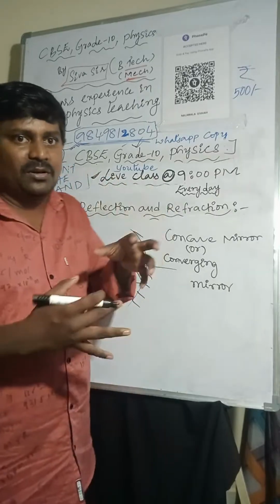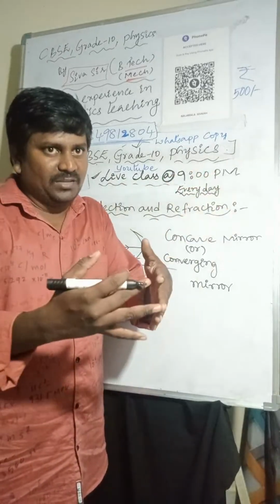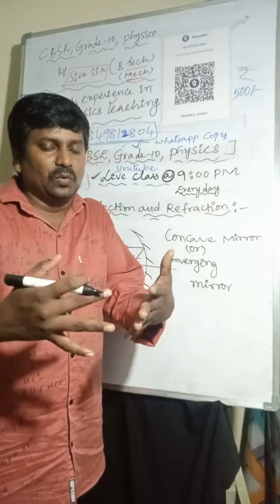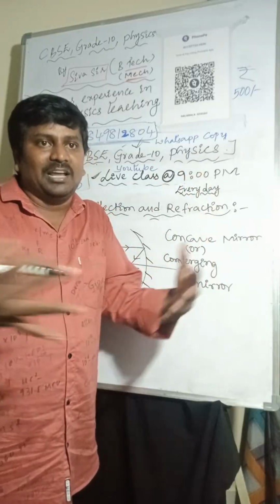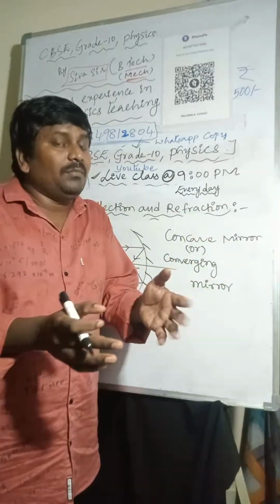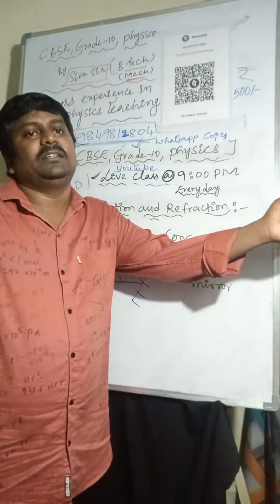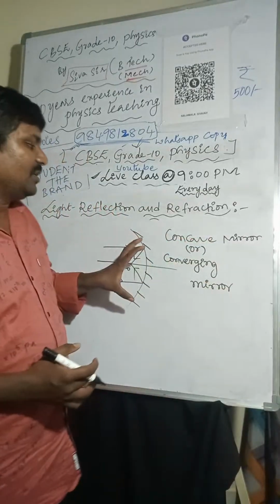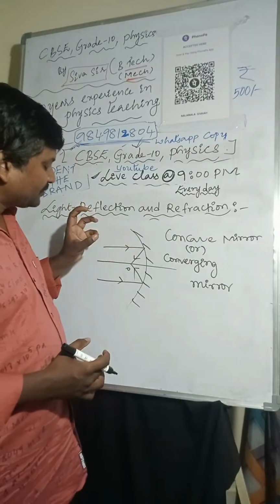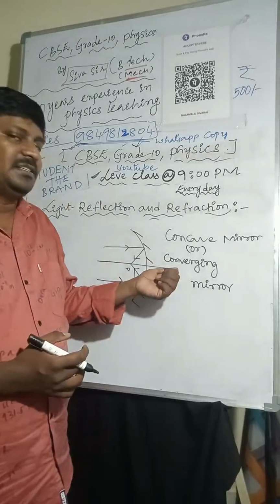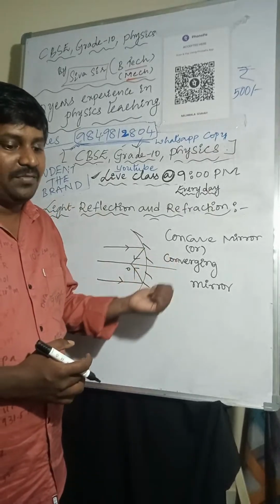Best example: you are coming from different places to school or college. You are converging, coming to one place. In the evening, you are moving from one place to different places. That's diverging. So whenever light rays are incident on the concave mirror, they reflect and meet at one point. That is the reason it is known as a converging mirror.